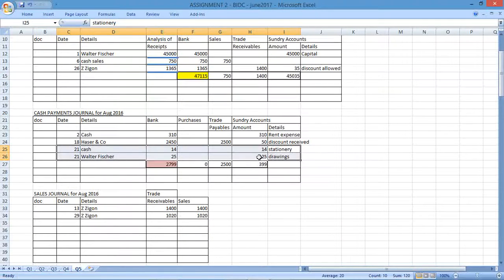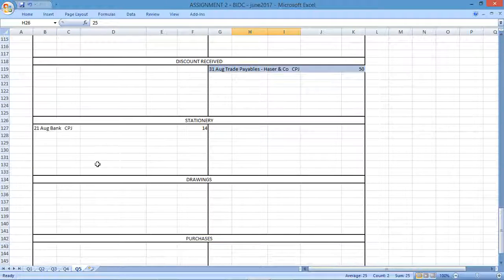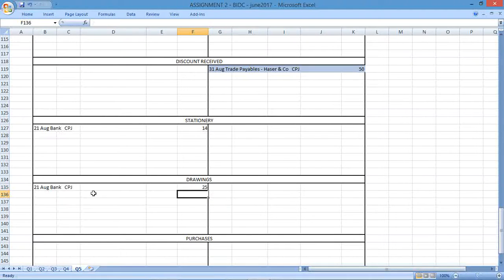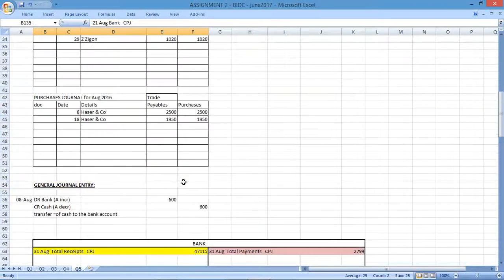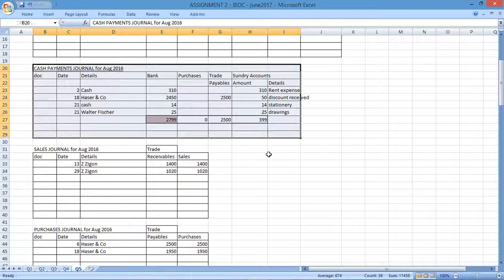Then also on the 21st, drawings of 25. And there's the drawings that we've captured. Let's go back to the journals. Now we've recorded all of the cash payments.